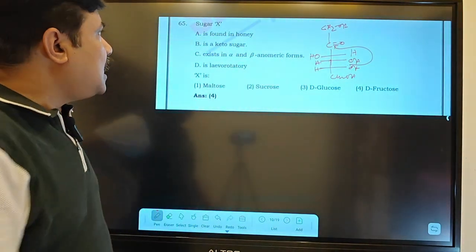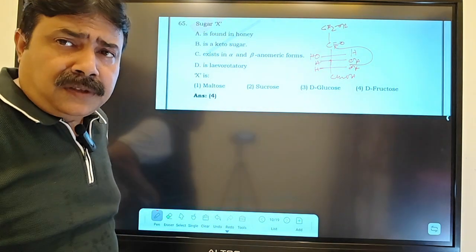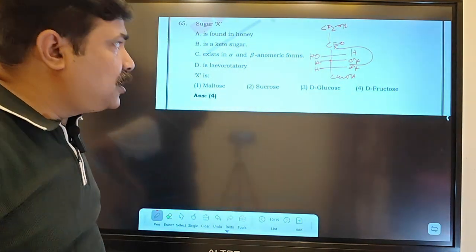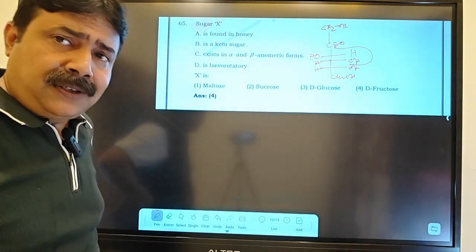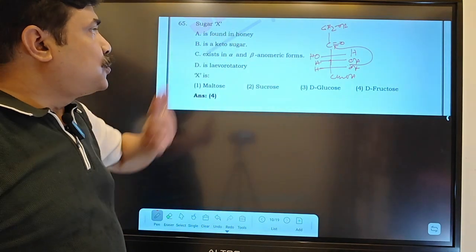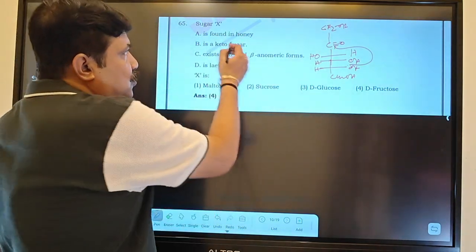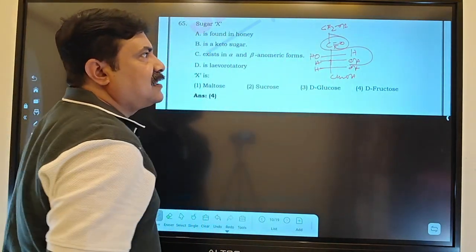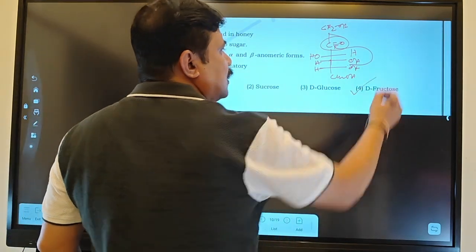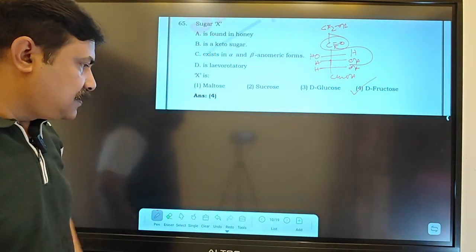Now, levorotatory means it shows a negative optical rotation. D-fructose has a negative optical rotation, and honey is what presents this one, and it is a keto sugar. You look, the keto group is there. That's why, which option will be your answer? Option 4 will be your answer.